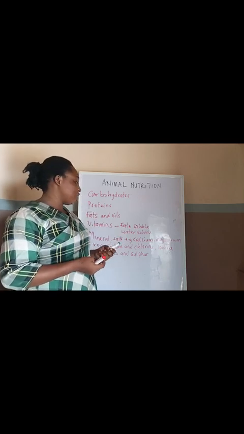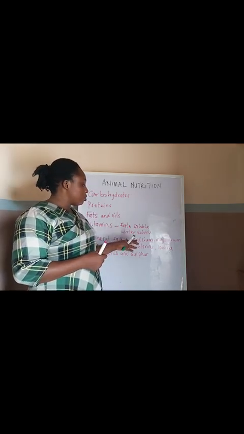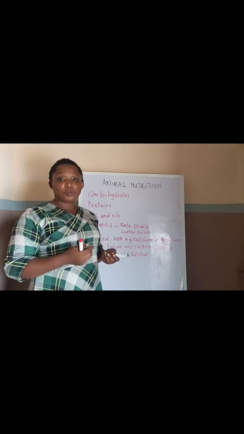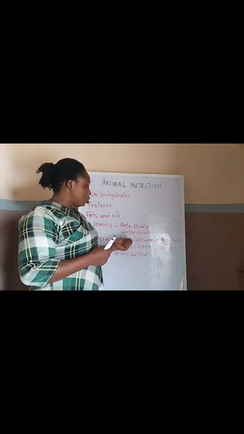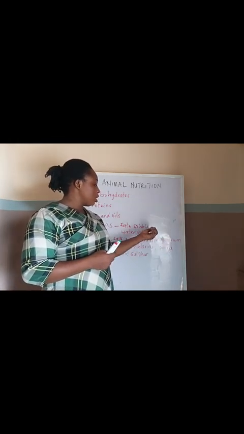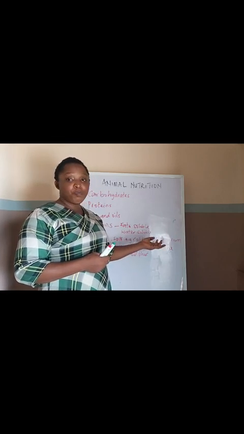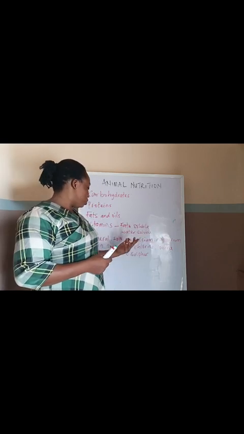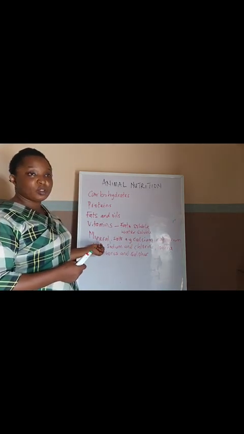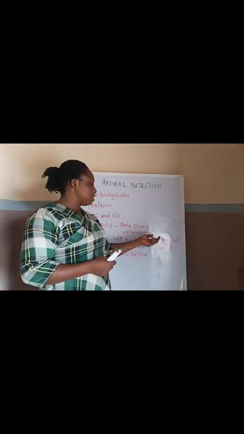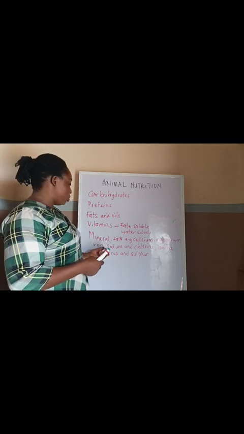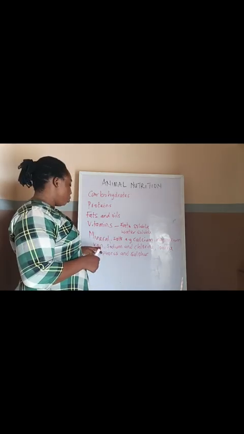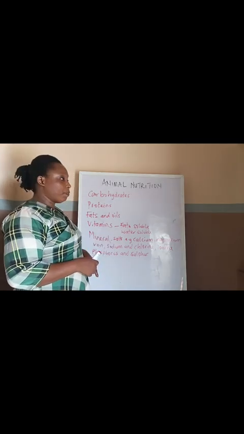So it's very essential for that, and it's also important in the proper functioning of the heart, nervous system, and the muscles. Magnesium is also necessary for bones and the teeth, and even for the body to be able to utilize this mineral salt, iron. So magnesium is important for the body to be able to utilize iron. Iron is essential for the formation of hemoglobin in the red blood cells in the body.